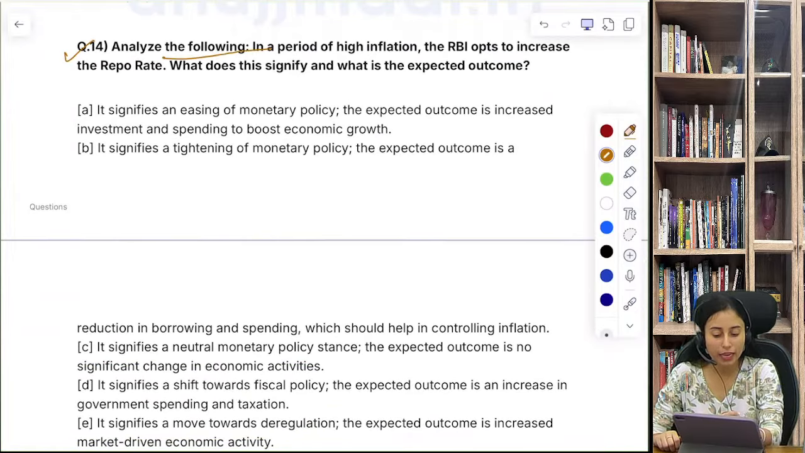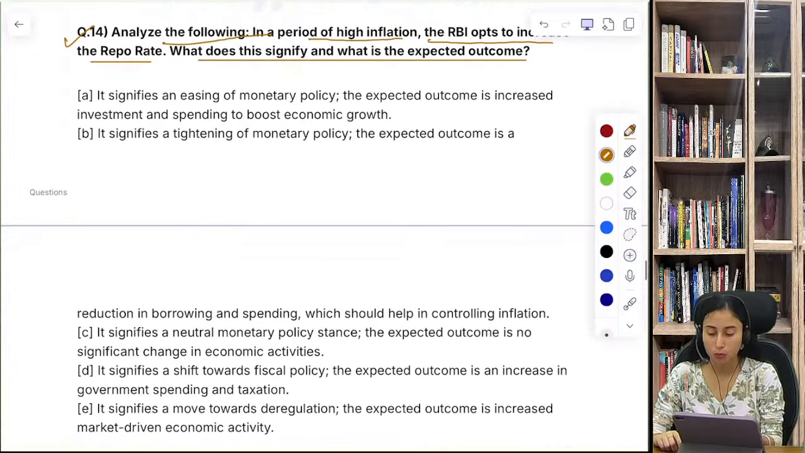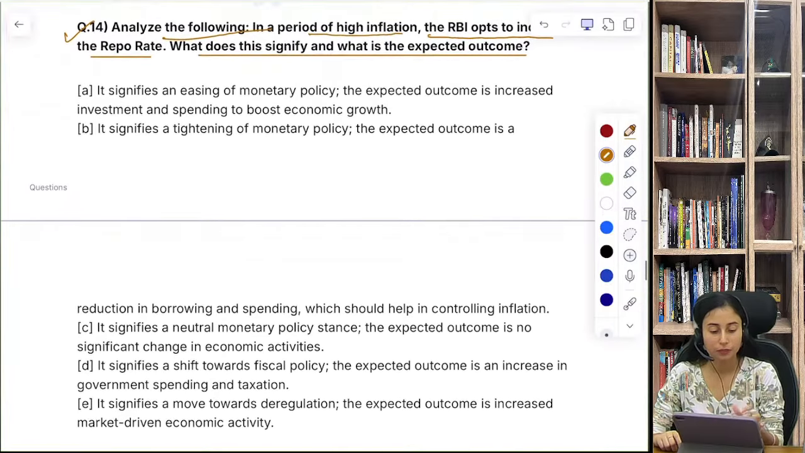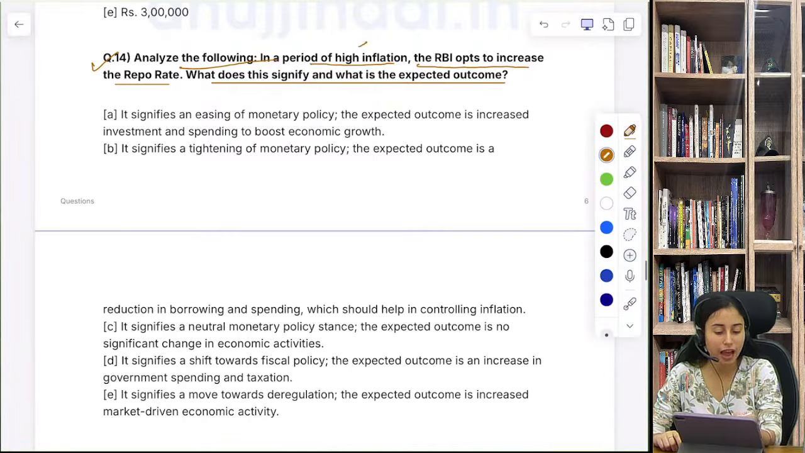Analyze the following. In a period of high inflation, the RBI opts to increase the repo rate. Right? What does this signify and what is the expected outcome? Right? Now this is related to your static knowledge or information, but here comes the application. You are using your conceptual knowledge in the application based question. So what do you think is the right thing that happens when there is high inflation and RBI opts to increase a repo rate?